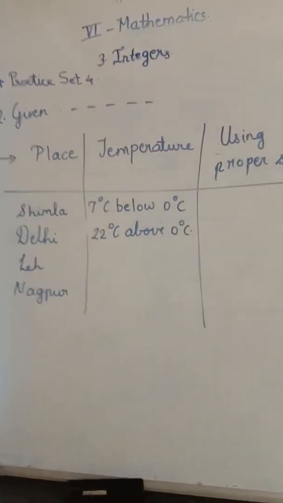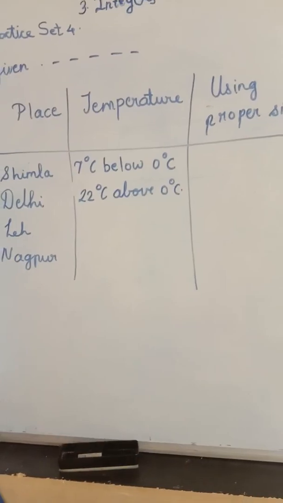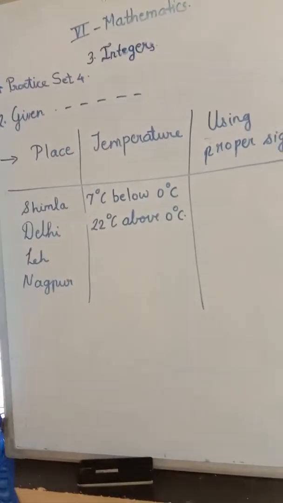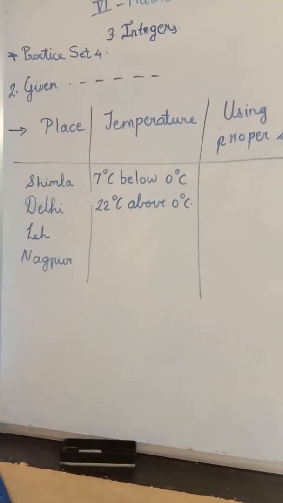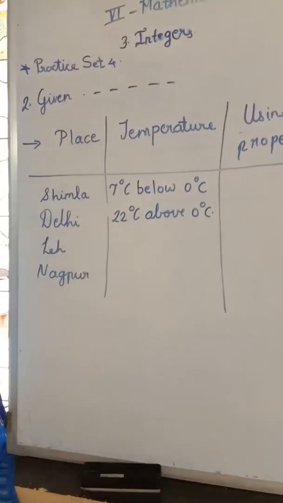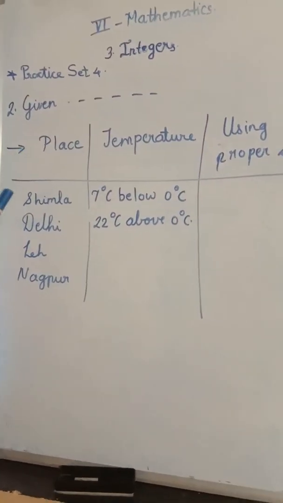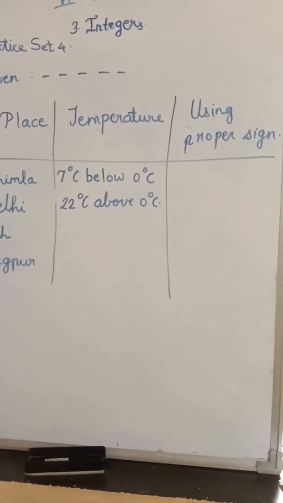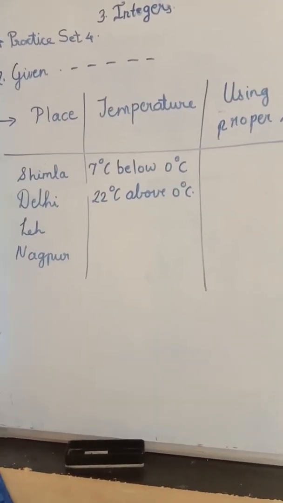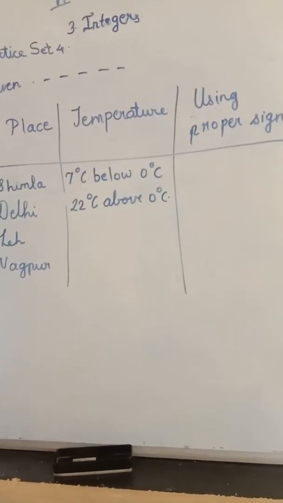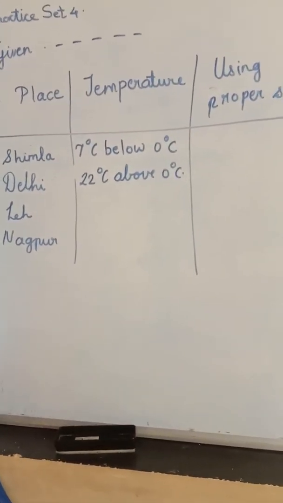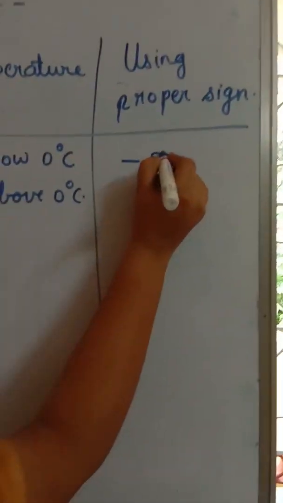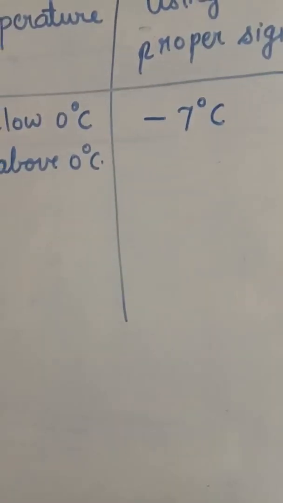So the first place is Shimla. That is, I have taken 2 questions. Remaining 2 you write the temperature and answer on your own. I have taken 2 for you. Remaining 2 you will solve. Okay. So Shimla. Place is Shimla. Its temperature is 7 degrees Celsius below 0 degree. Below means, will it be positive or negative? Negative. Correct. So how will you write? This is the temperature. Yes. So it is below. So minus 7 degree Celsius.